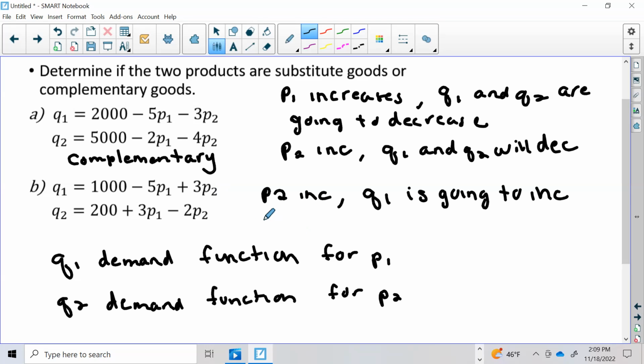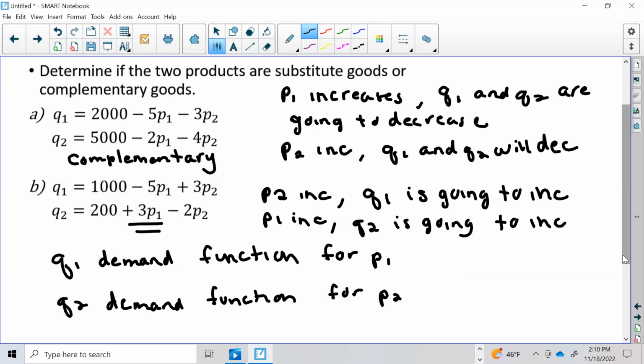And if P1 increases, and we look at the demand function for the other one, Q2 is going to increase because I'm adding 3 times P1. So as P1 goes up, Q2 is also increasing. Of course, as P2 goes up, the demand is going to decrease for that product. So this is an example of substitute goods.